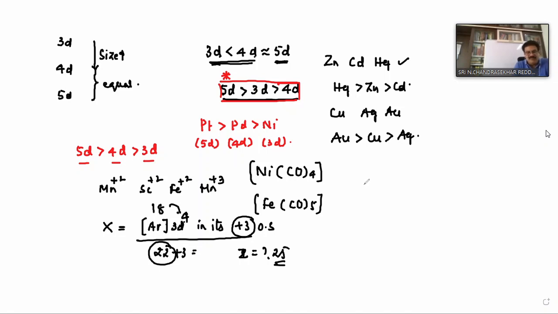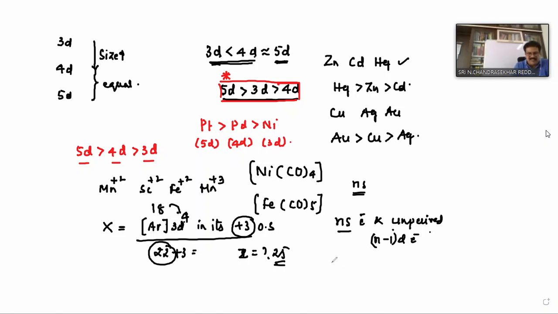One more point: the lowest oxidation state exhibited by a transition element is equal to the number of electrons present in the ns orbital, and the highest oxidation state exhibited by a transition element is equal to the sum of ns electrons and unpaired (n-1)d electrons.